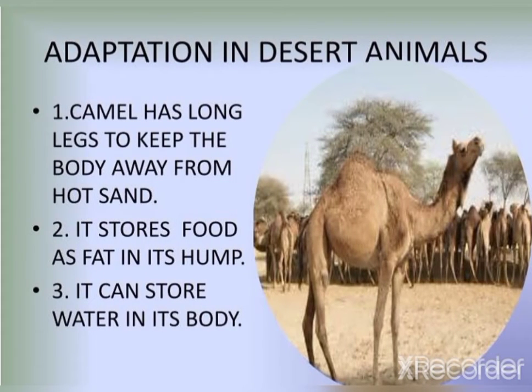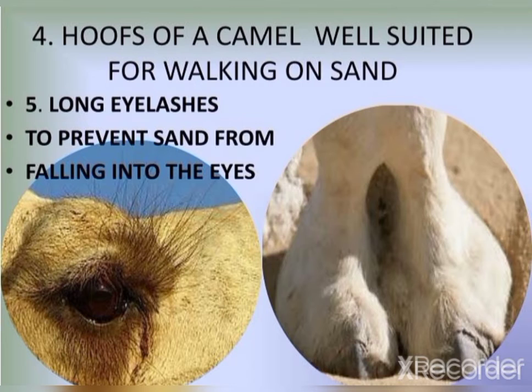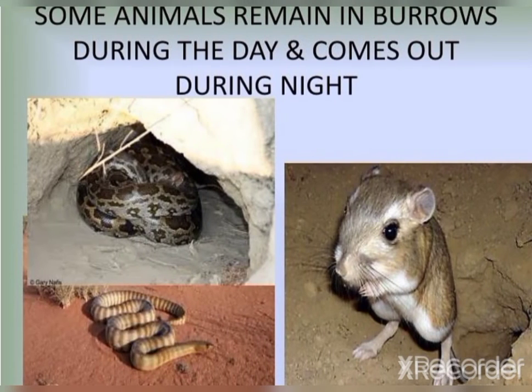In the same way, animals also have some adaptation features which allow them to survive in these conditions. For example, the camel. The camel has long legs to keep the body away from hot sand. It stores food as fat in its hump. It can store water in its body. Hooves of a camel are well suited for walking on sand. Then it has long eyelashes to prevent sand from falling into the eyes. And some animals of these desert conditions remain in burrows during the day and come out during the night.